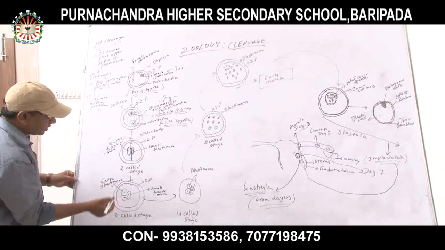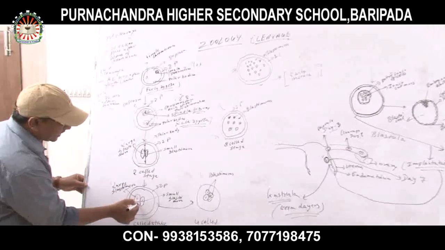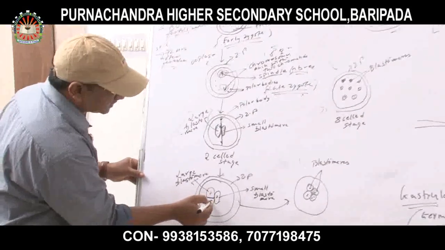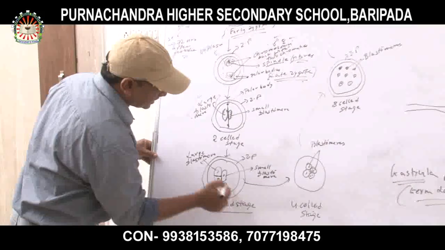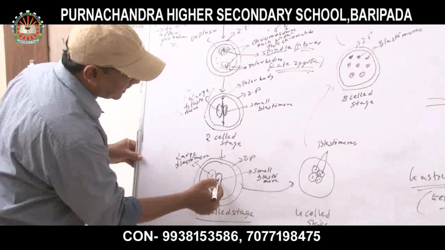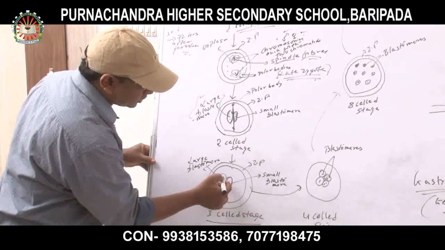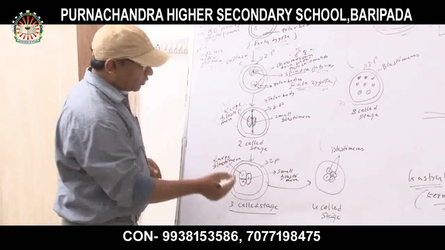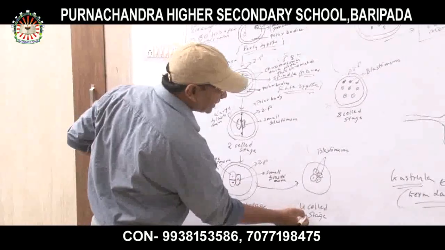Mitotic divisions. Again, the larger blastomere will divide into two blastomeres, forming the three-cell stage. And this is the smaller blastomere. Then after the division of the larger blastomere, the smaller blastomere will also continue the process to form what? The four-cell stage.